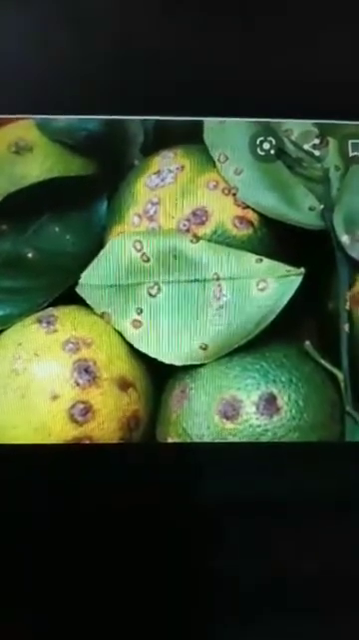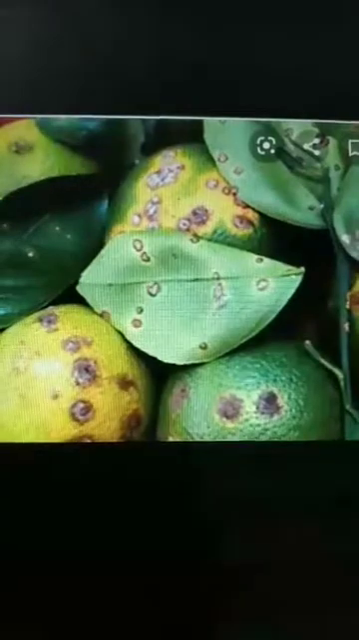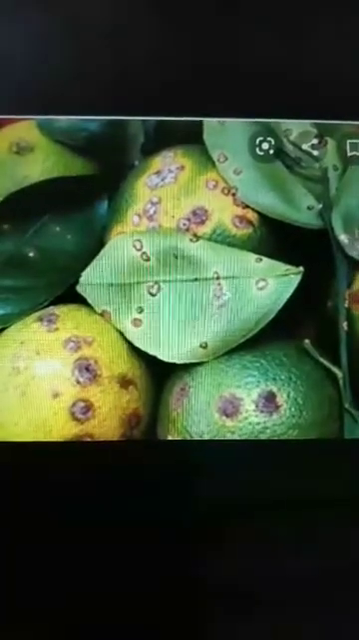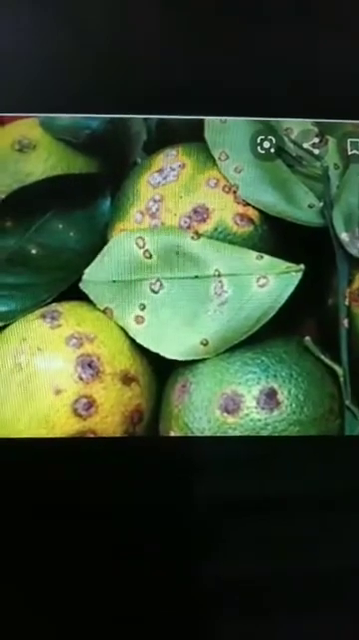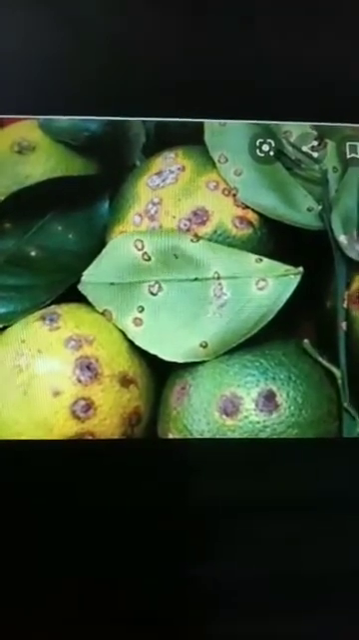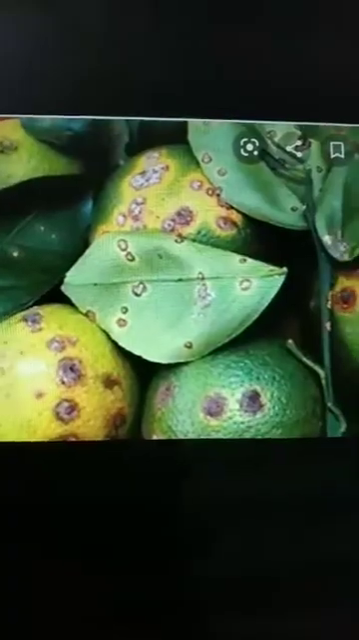Before going to the answer, let's see this picture. This picture is of a lemon. On the lemon you can see white or brown spots. This is a disease called citrus canker, and it is caused by bacteria. This is a plant disease.